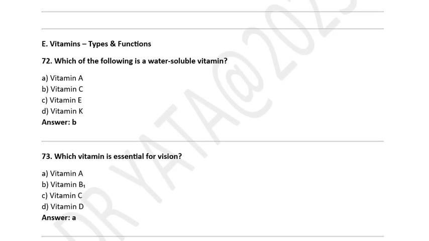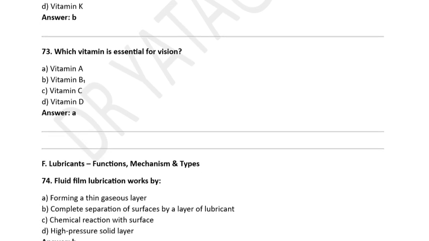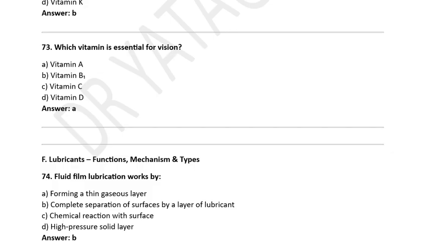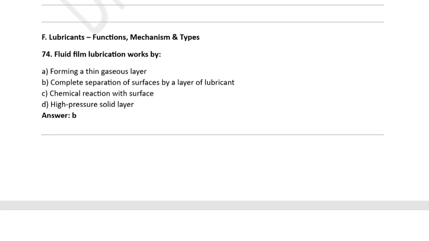Which of the following is a water soluble vitamin? A. Vitamin A, B. Vitamin C, C. Vitamin E, D. Vitamin K. Correct option is B. Vitamin C is a water soluble vitamin. Which vitamin is essential for vision? Option A, Vitamin A. Option B, Vitamin B. Option C, Vitamin C. Option D, Vitamin D. Correct option is A. Vitamin A is essential for vision.